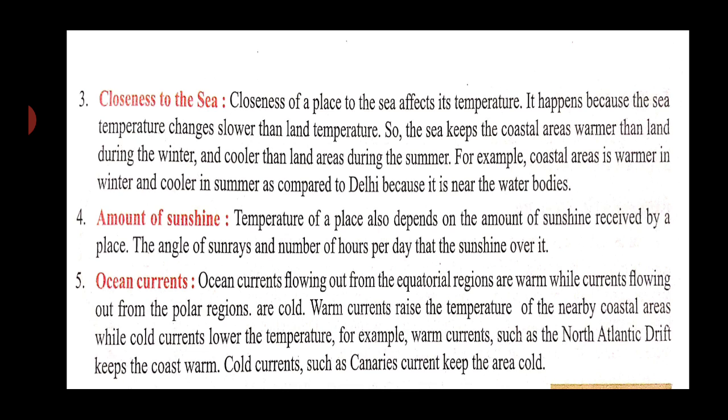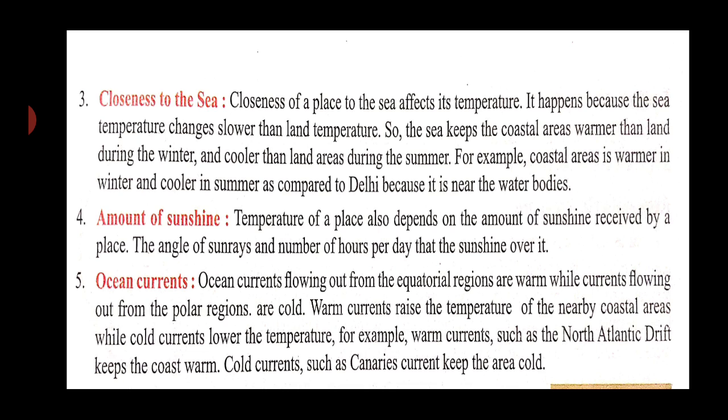Closeness to the sea. Now let's see what this point is telling us. The places which are close to the sea or water bodies also change in temperature as compared to the places which are in the dry regions. Now let's see what is written in the book. Closeness of a place to the sea affects its temperature. It happens because the sea temperature changes slower than land temperature. So the sea keeps the coastal area warmer than land during the winter and cooler than land during the summer.